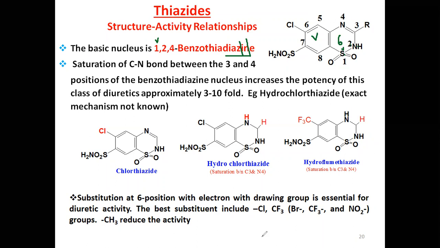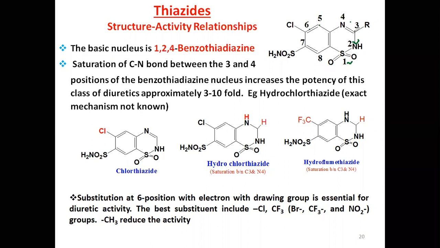The basic structure of thiazides. Now you see the numbering: 1 sulfur first preference, next nitrogen, 2, 3, 5, 6, 7, 8. So this is the numbering of thiazides.